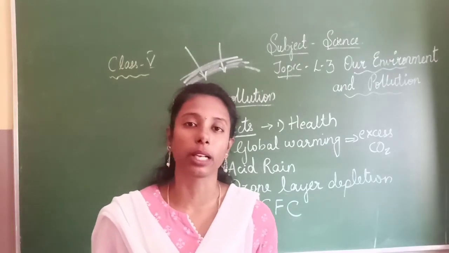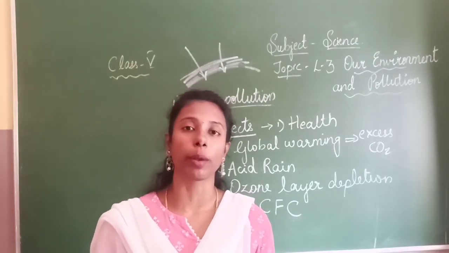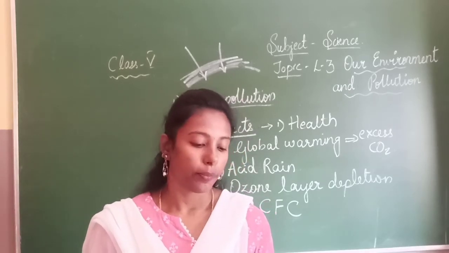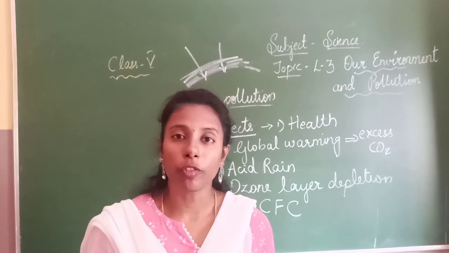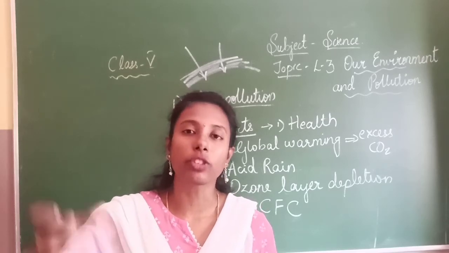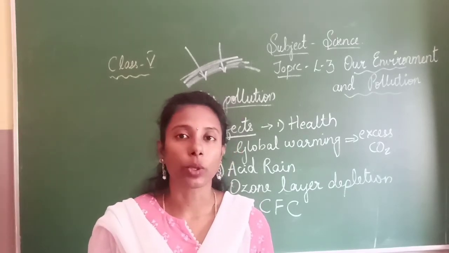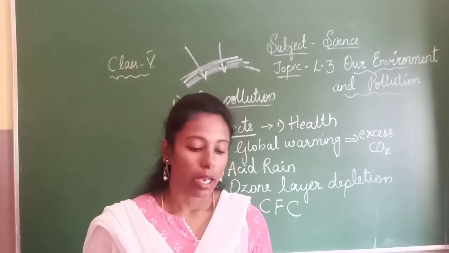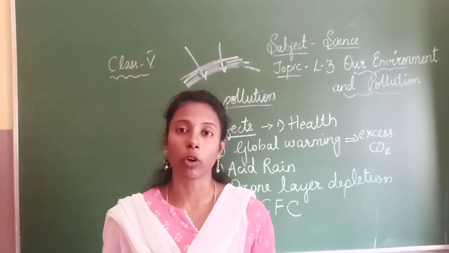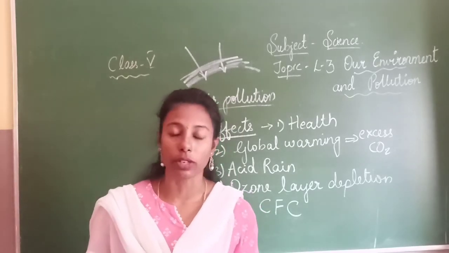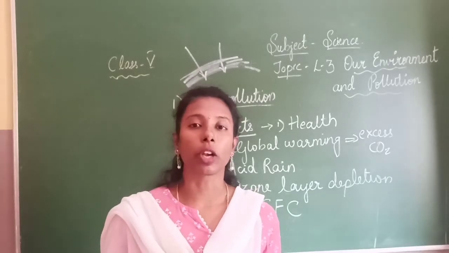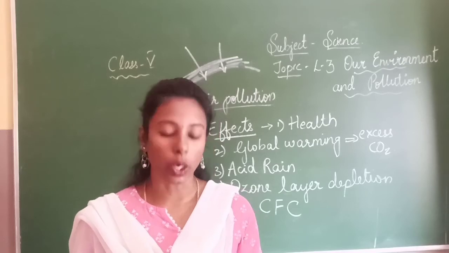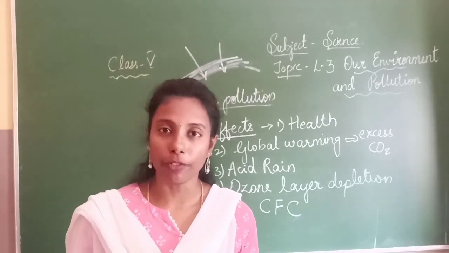And we should not burn garbage in the air. If we burn garbage in the air, again release of poisonous gases will be there. Then where should we burn? We should burn in a closed place with a chimney high up in the air, so that it will keep the surrounding clean. And factories and industries should be located far away from the residential areas, far from the cities. The smoke from the factories should be cooled, detoxified and filtered.